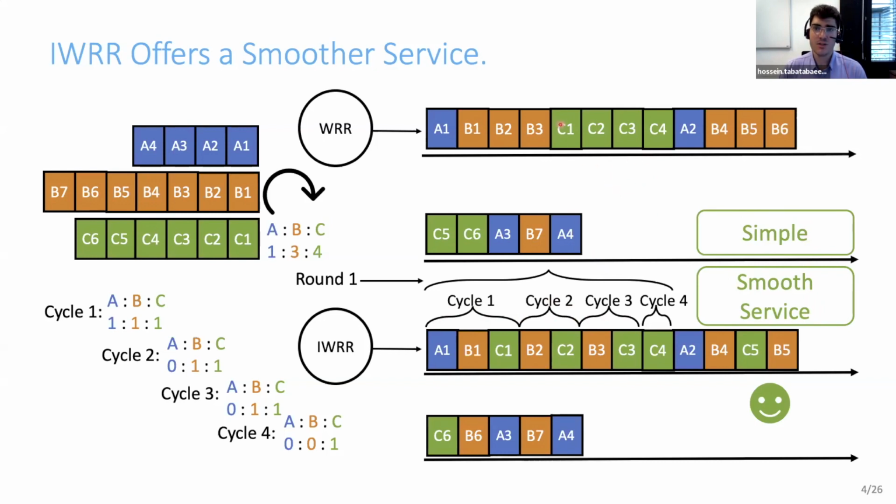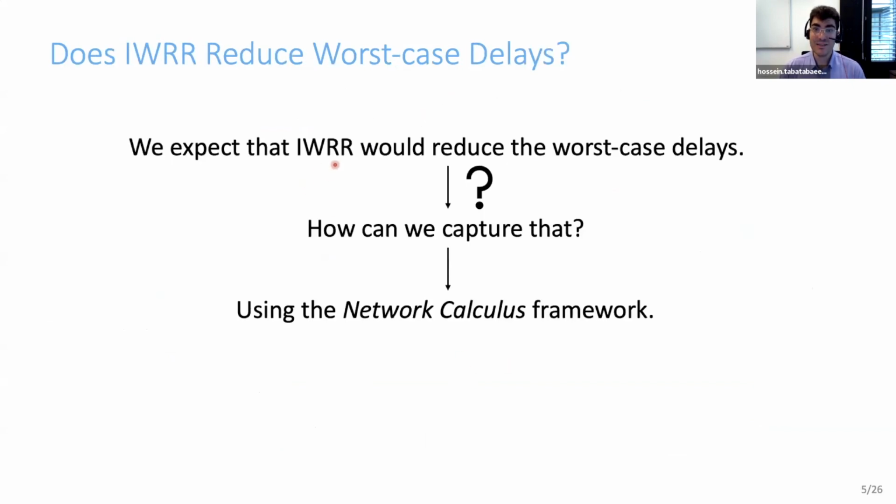For example, consider flow C, and specifically packet C1 with weighted round robin. This flow should wait for all other queues to be visited and send some packets with respect to the rate, which in this example means it should wait for flows A and B to send 4 packets. However, in interleaved round robin, it should wait much less, only for 2 packets, to send packet C1. So we expect that the interleaved round robin would reduce the worst case delays.